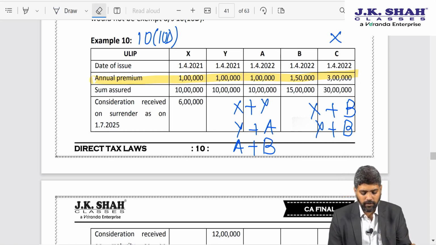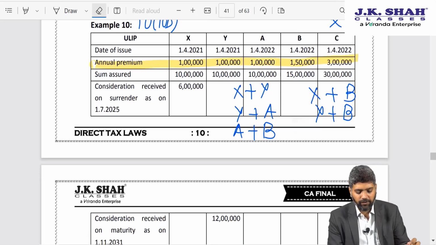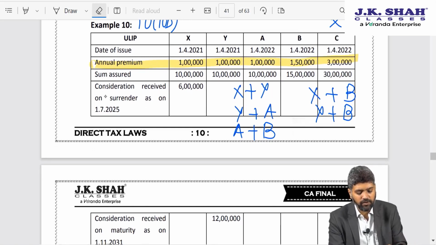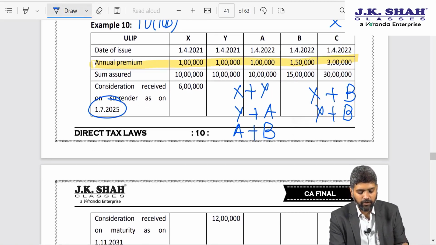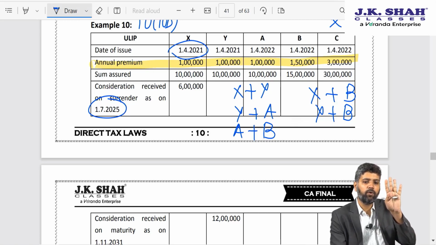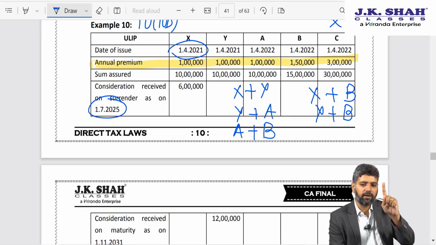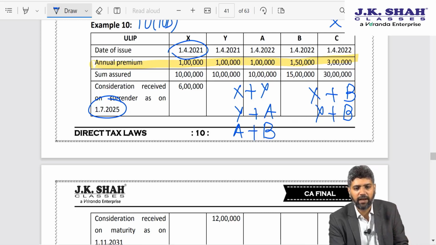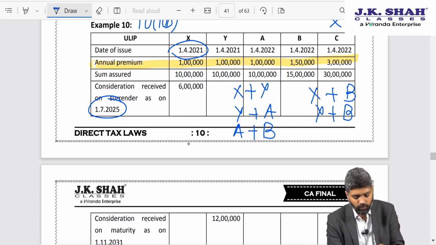Now a question arises, what is the gain on each individual policy? As far as X is concerned, I have surrendered this policy on 1st of July 2025. So I took the policy on 1st April 21, contributed premium for 5 years: 1st April 2021, 1st April 2022, 1st April 2023, 24, 1st April 2025. 5 years I contributed 1 lakh, so that is 5 lakh rupees. I received 6 lakhs, so that is 1 lakh rupees worth of gain on this policy X.